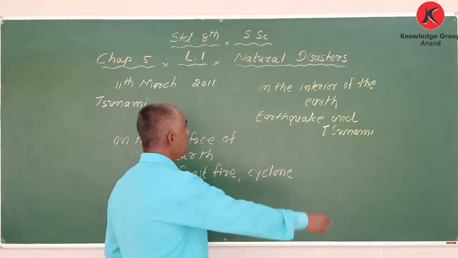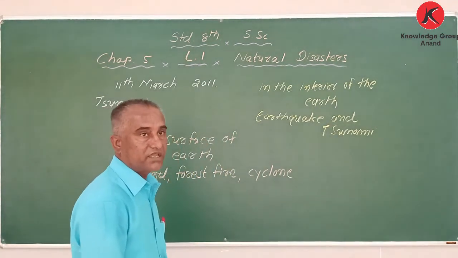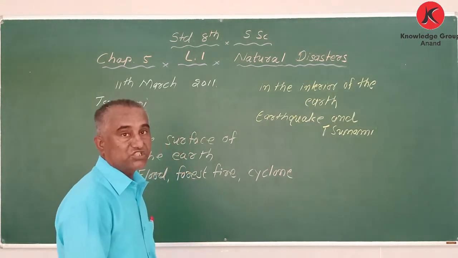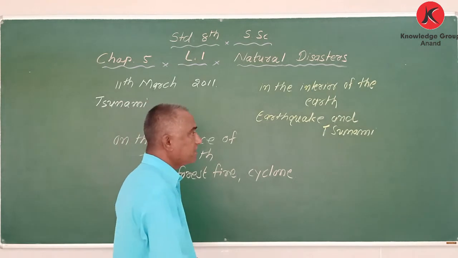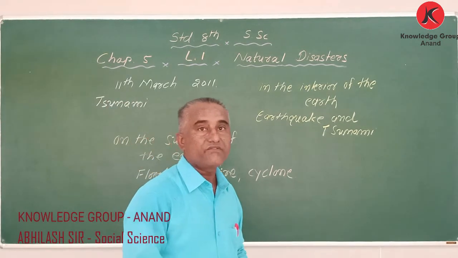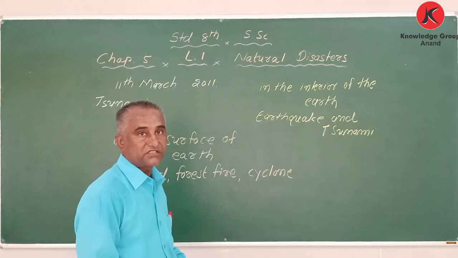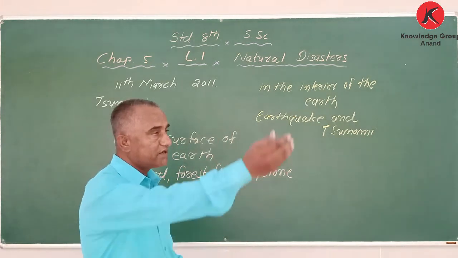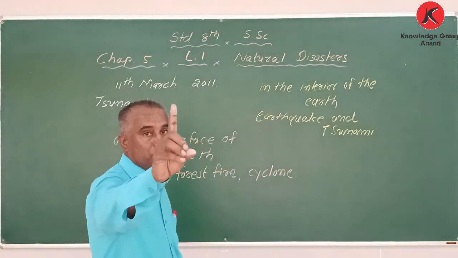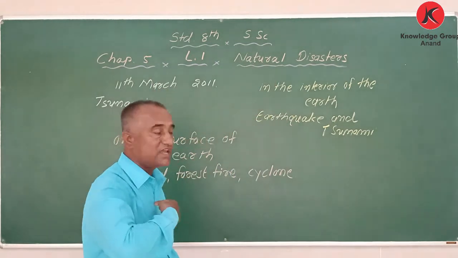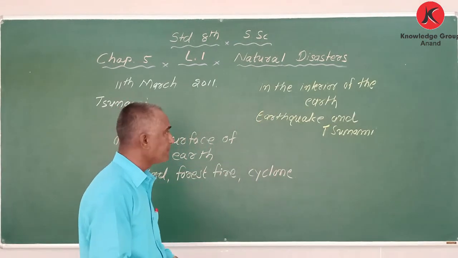My dear student, on 26 January 2001, Kutch experienced an earthquake. Got it? Whenever we go for the flag hoisting program on 26 January, automatically that picture comes to our mind. It was the very first experience in my life. I experienced this earthquake on 26 January.